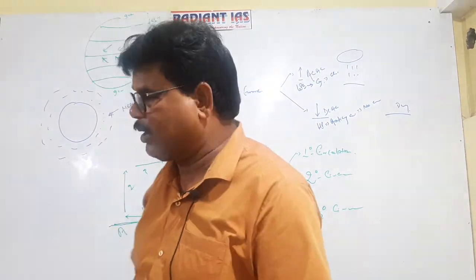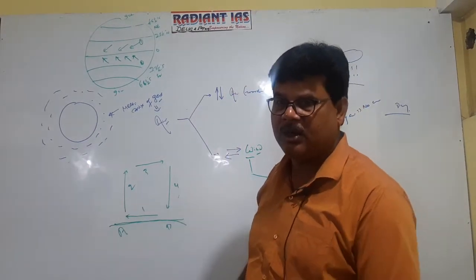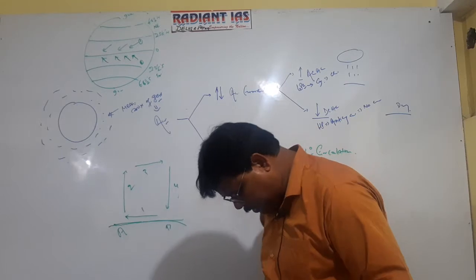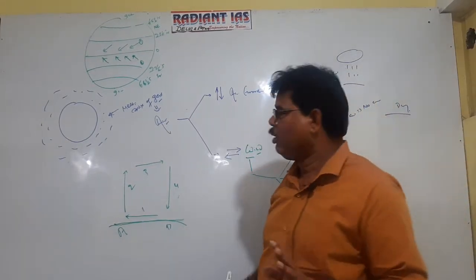Trade winds always blow in this direction. They never change their direction. That's why they are referred to as primary circulation. Getting it now?